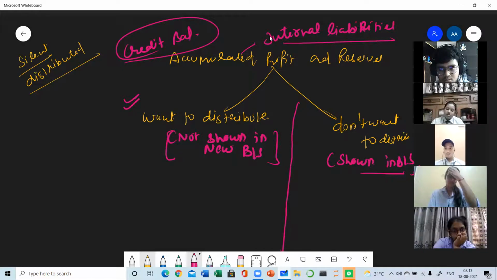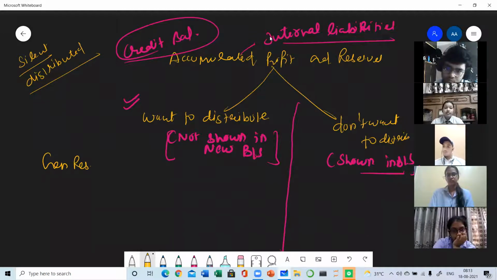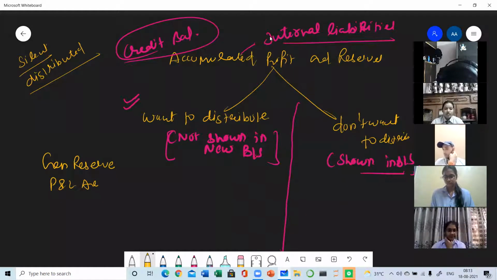Write down the journal entry for the distribution of all reserves. If it is general reserve, then we will be debiting the general reserve. If it is the P&L account, means accumulated profits which are left in the profit and loss account, till now you have not distributed them. So P&L account, which balance? Only the credit balance, because in P&L there may be a debit balance, which means the loss.